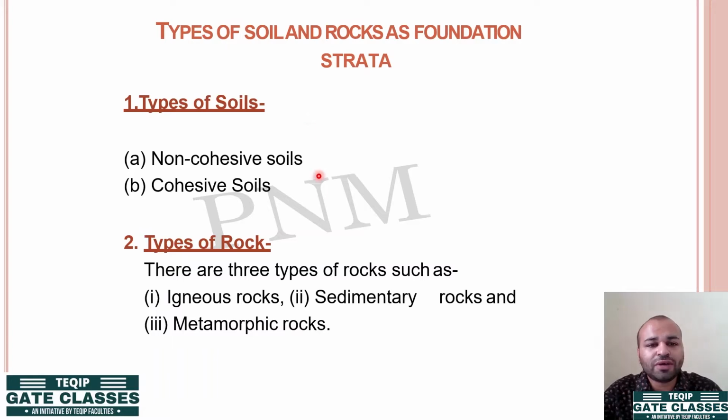Soils can be classified into non-cohesive soils and cohesive soils. In cohesive soils, we have soils like clay and silty clay, basically the soils which show cohesion. Now, what is cohesion? Cohesion is a property in which the soil particles are very fine and attached together, and they show plastic behavior when moisture is introduced in them. You can see the difference between sand and clay.